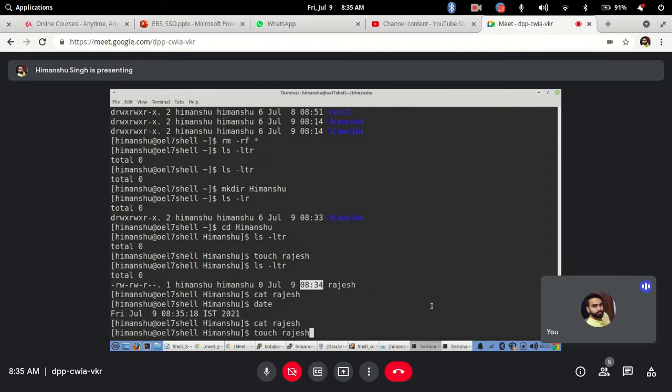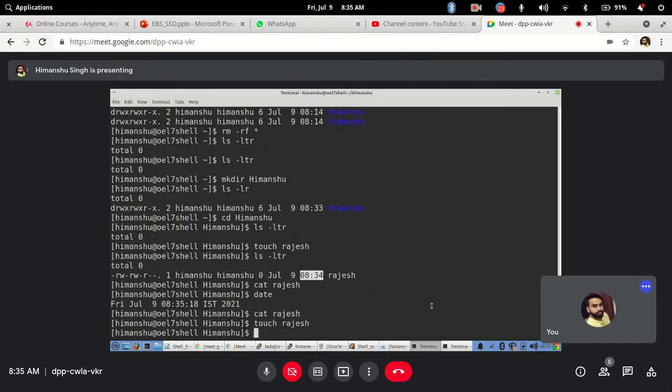So if you want to go to previous commands, right? So normally the shortcut is use up and down arrow key. Okay, what command we have executed earlier, you can directly come to that command and hit enter. Like I can use down arrow key, up arrow key to use the previous commands, use up arrow key to see the latest command, use down arrow key. Okay, so if I do touch Rajesh, hit enter,